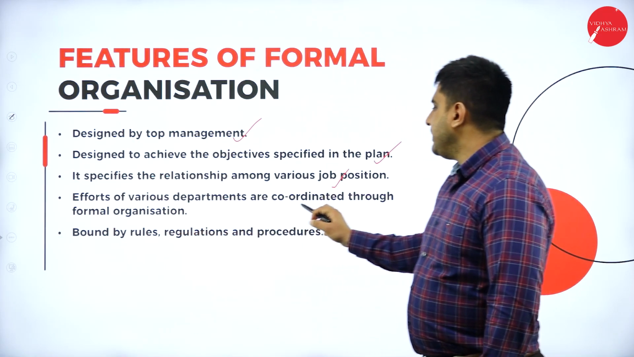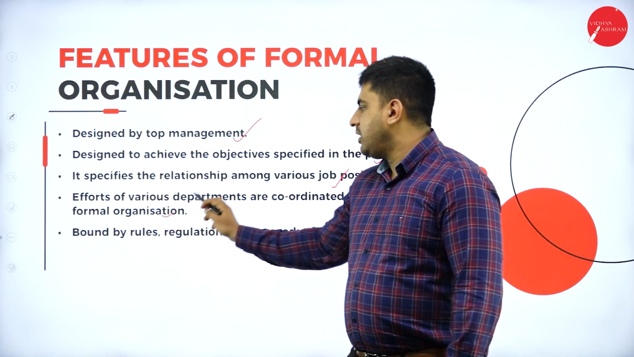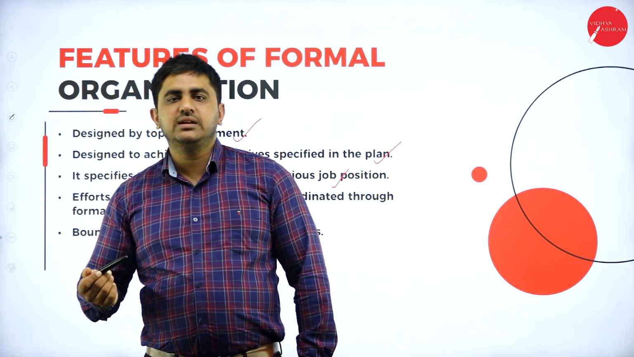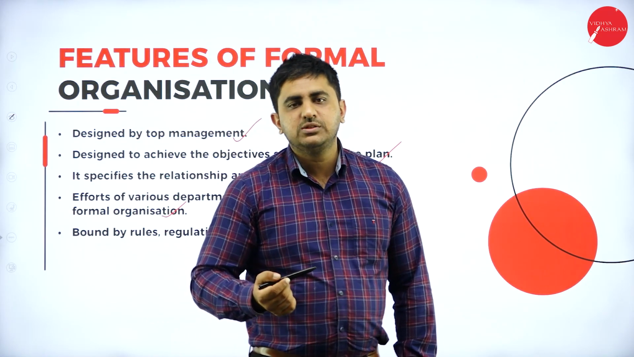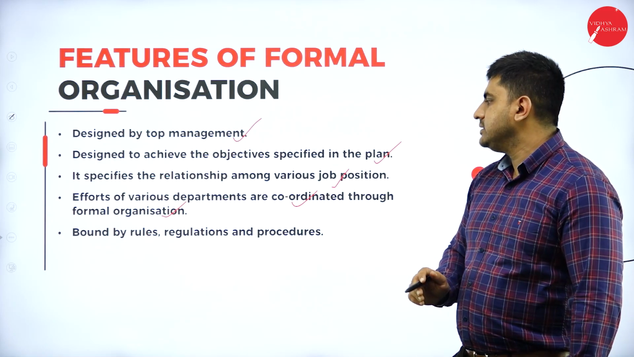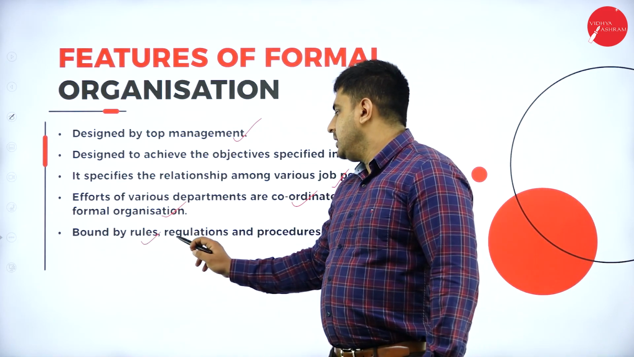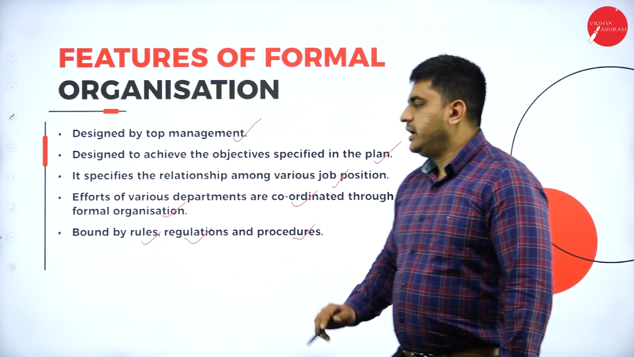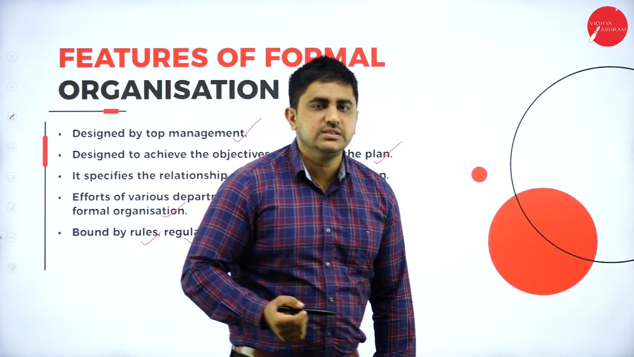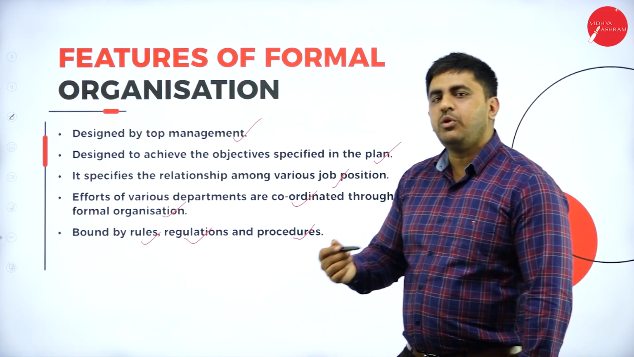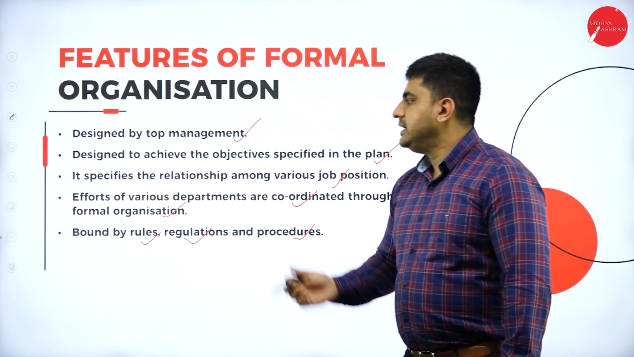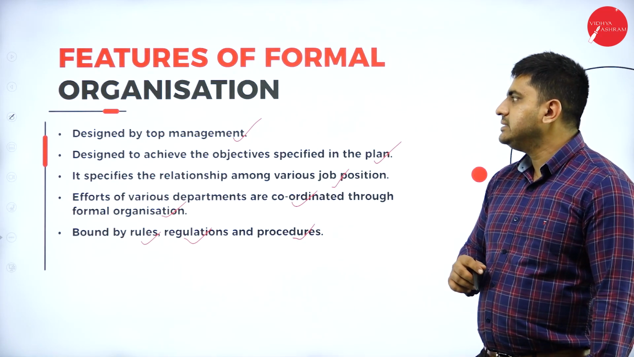Efforts of various departments are coordinated through formal organization. That is, efforts of various departments like finance, production, marketing, sales, human resource, etc. will be coordinated through formal organization, bound by rules, regulations and procedure. In order to ensure discipline in the organization, there is a specific set of rules and regulations that people, subordinates or employees inside the organization have to follow. These are the features of formal organization.